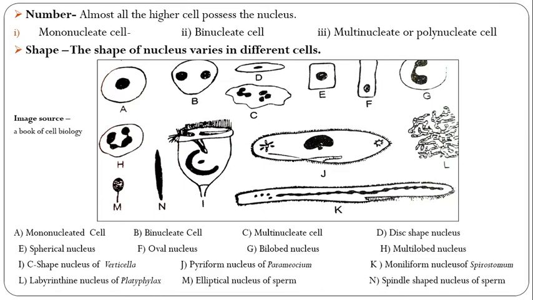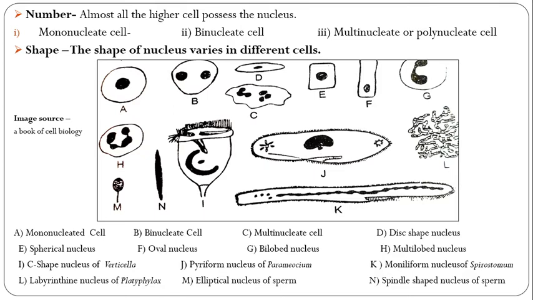E is a spherical nucleus. Then F is an oval nucleus. G is a bilobed nucleus, with two lobes. Then H is a multilobed nucleus, with more than two lobes.